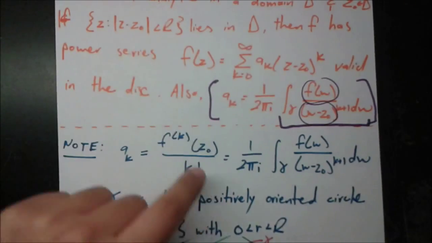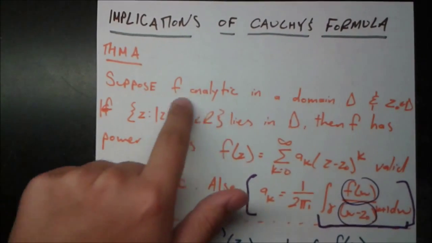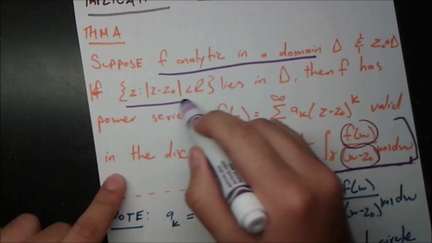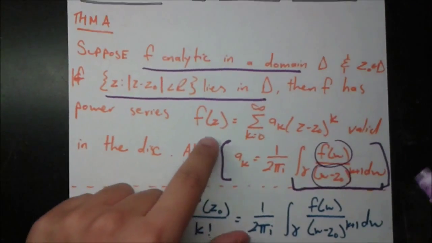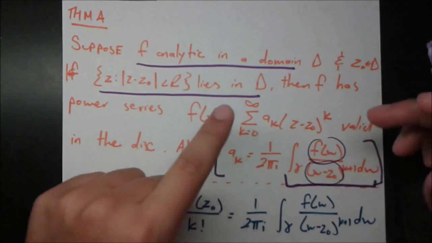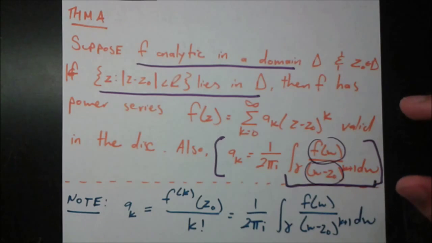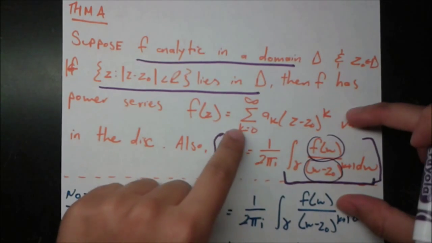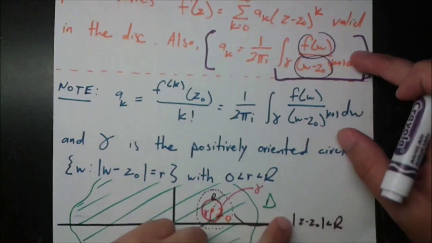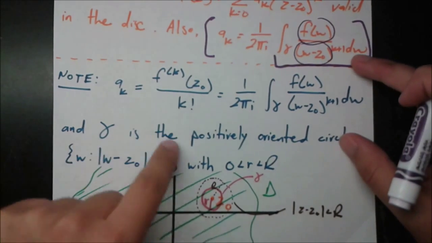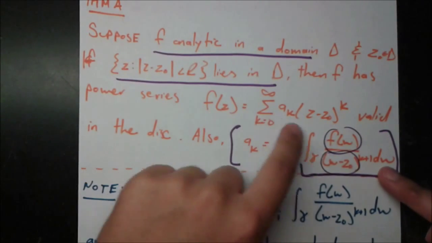This says that if these two statements are true, if f is analytic in the domain D and this disk lies in D, then we can just straight up express f of z as a power series, which is great because in the previous video we were trying to express f of z as an integral. Now we're expressing it as a power series, both of which are powerful things to do. So within this disk, we can express f as this power series.